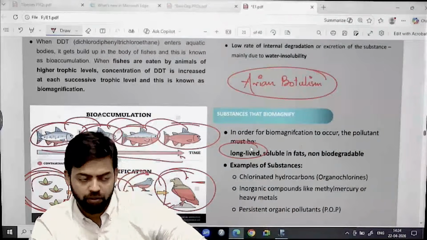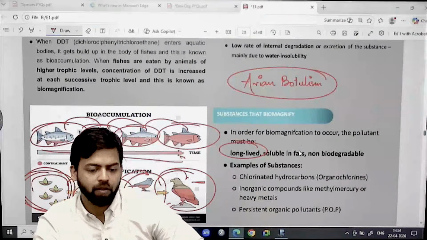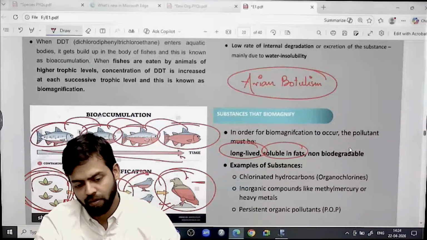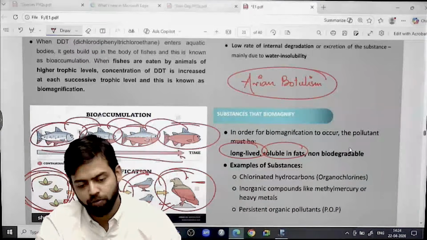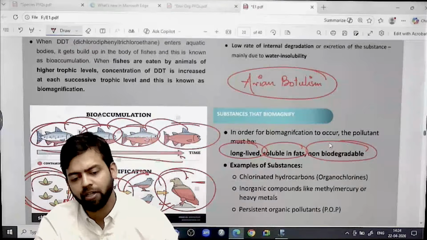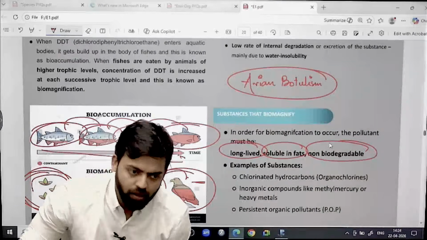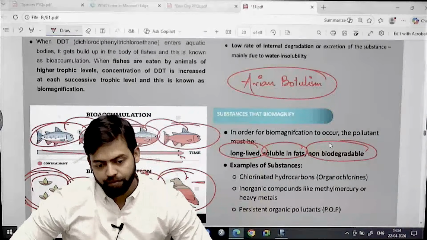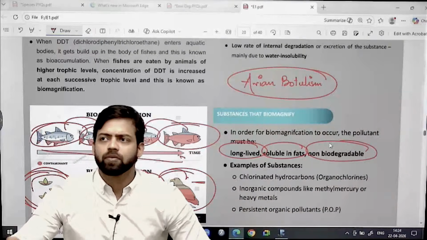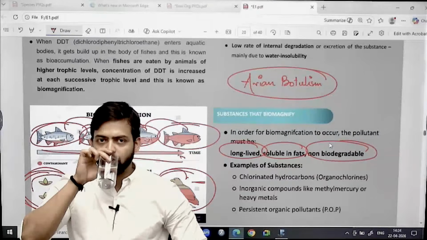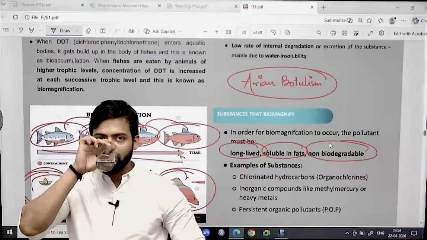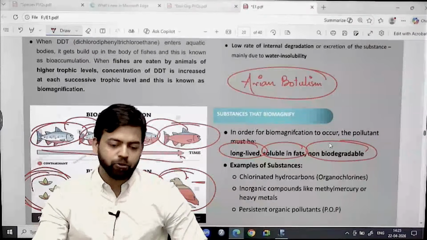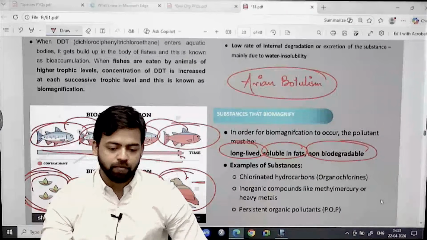Long-lived, fat-soluble and non-biodegradable pollutants usually lead to biomagnification.